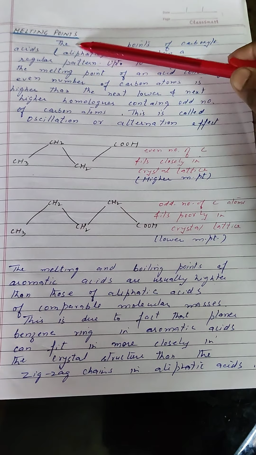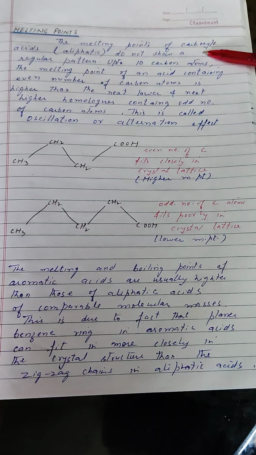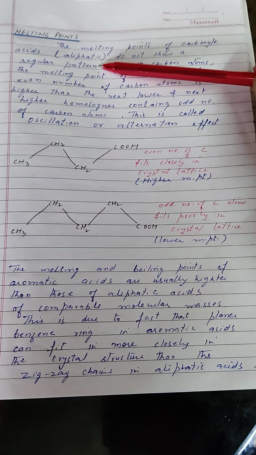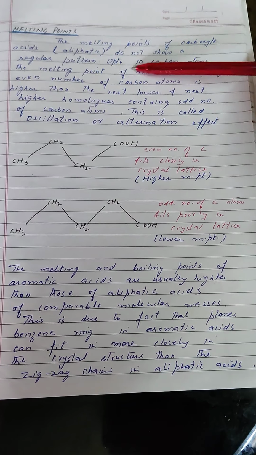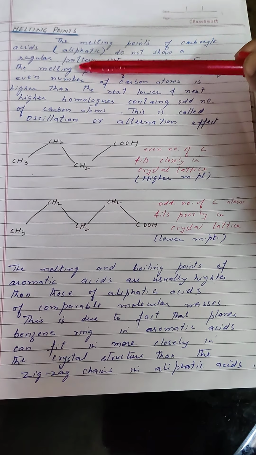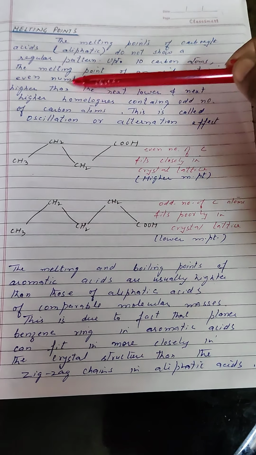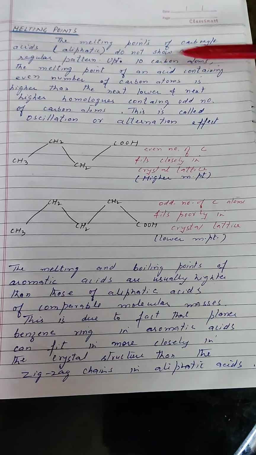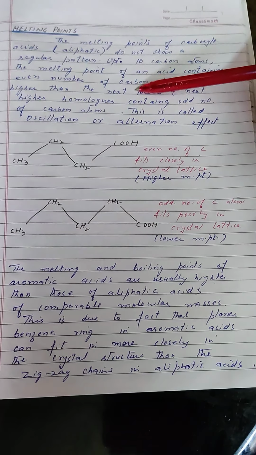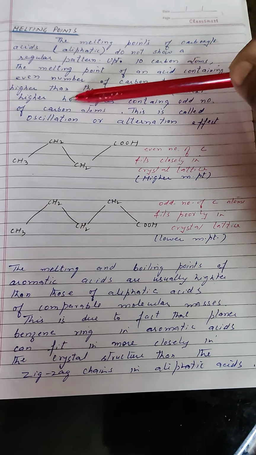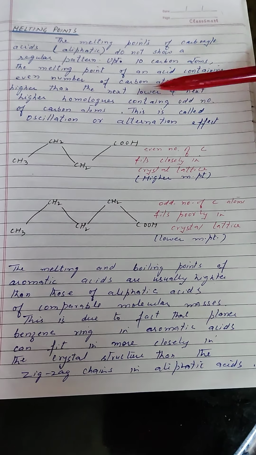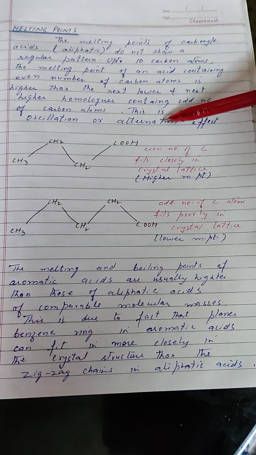Let us take up the melting points. The melting points of carboxylic acids, especially the aliphatic ones, do not show a regular pattern. Up to 10 carbon atoms, the melting point of an acid containing an even number of carbon atoms is higher than that of the next lower and next higher homologues containing an odd number of carbon atoms. This is called the oscillation or alternation effect.